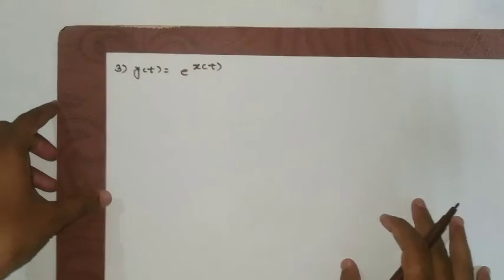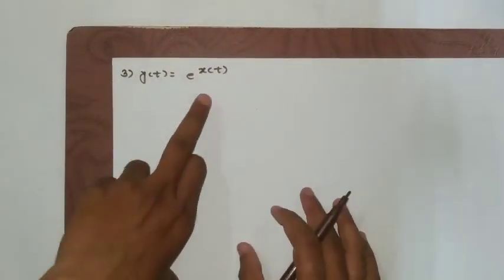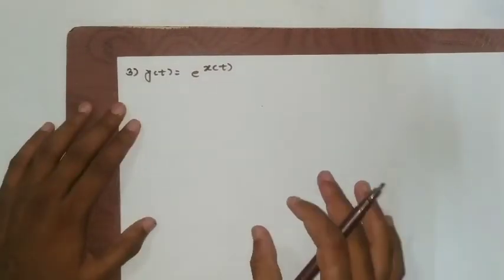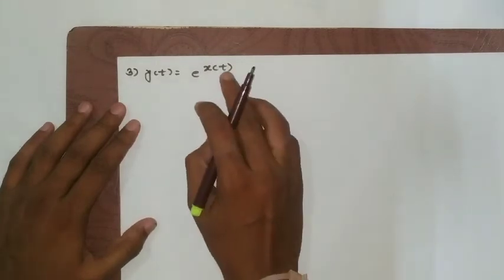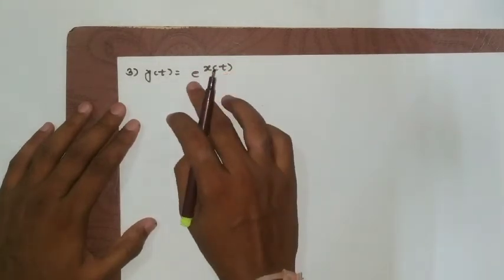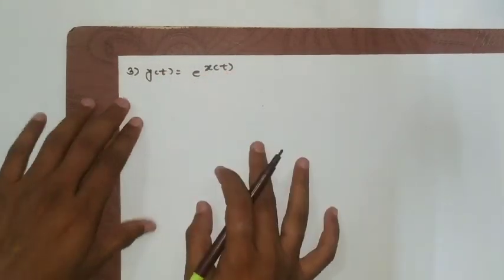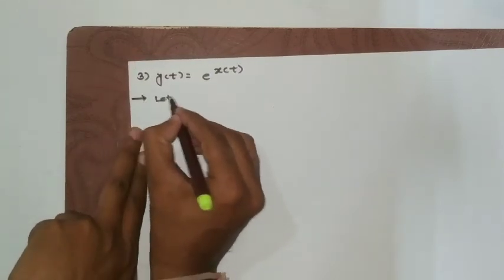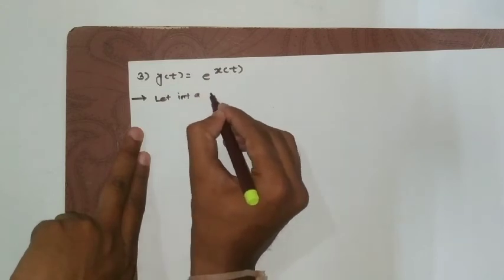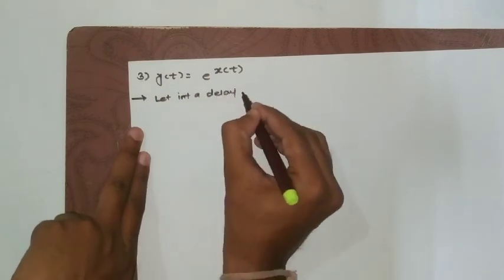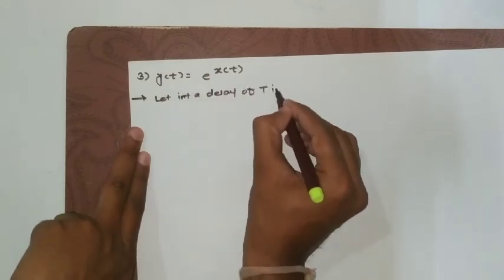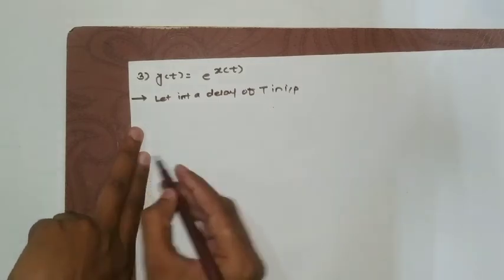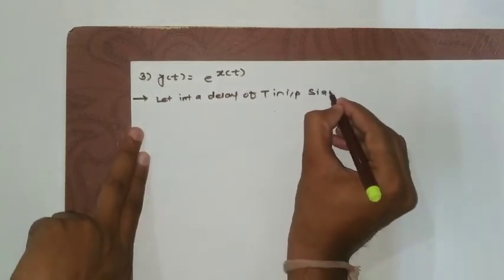Let us take one more example. y of t is equal to e raised to x of t. Now here at the input side we have x of t, the operation is taking its exponential, and we'll get the output. So first step we can write as it is. Let us introduce a delay of capital T in the input signal.